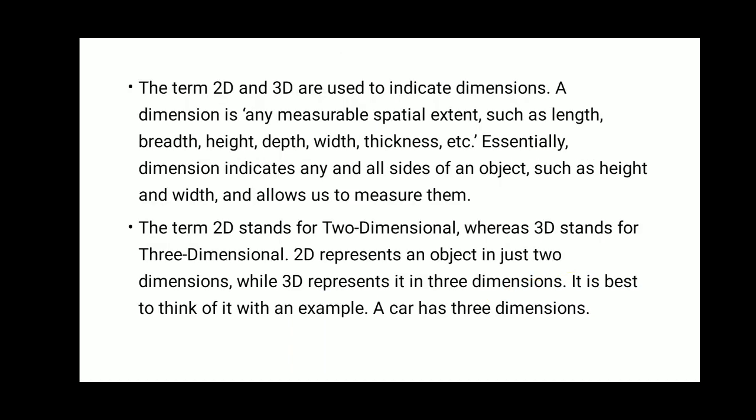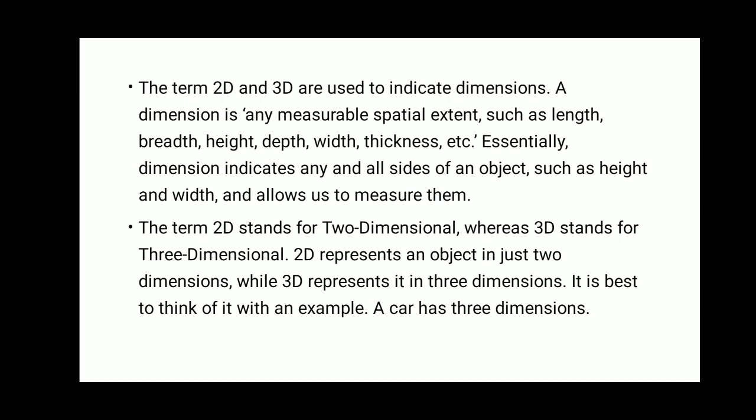So the terms 2D and 3D are used to indicate dimensions, from which sides we can check the particular object. A dimension is any measurable spatial extent such as length, breadth, height, depth, width, thickness, etc. All these components are taken into consideration when we talk about a 2D or 3D object. Essentially, dimensions indicate any or all sides of an object such as height and width and allow us to measure them. When we talk about only 2D objects, it will have height and width.